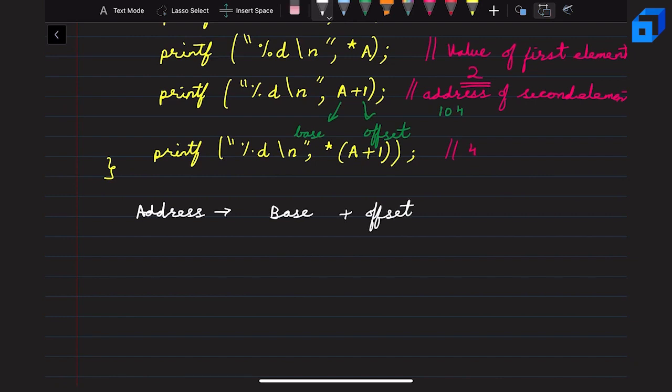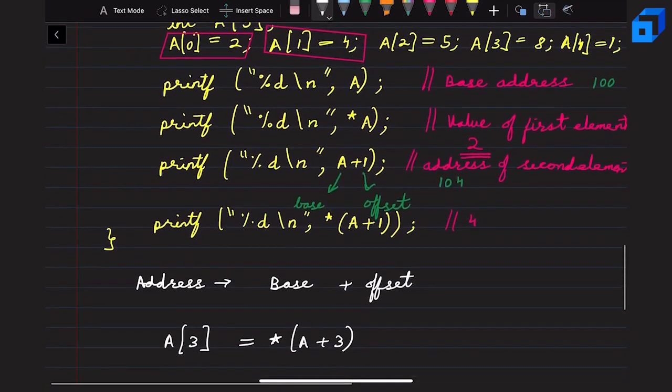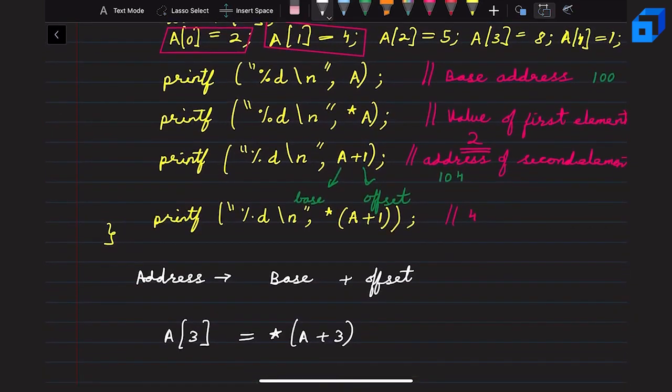So let's take an example. If we have to find the value of the third element of the array, we can either write it like this, that is the value basically of the fourth element, which is the third index, and it can also be seen like this, that is the base address plus the offset and the value at that offset. Now please note that pointer arithmetic only applies in C and C++ because Java does not support pointer variables, but the internal working will be similar.